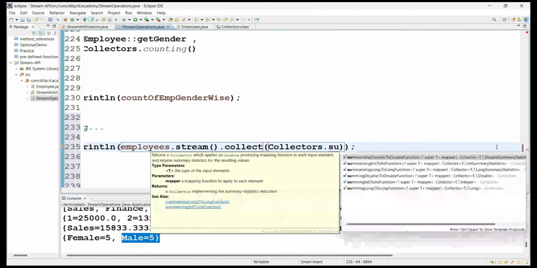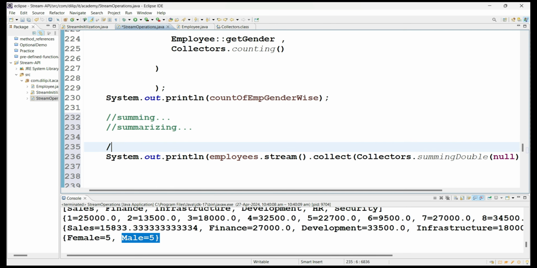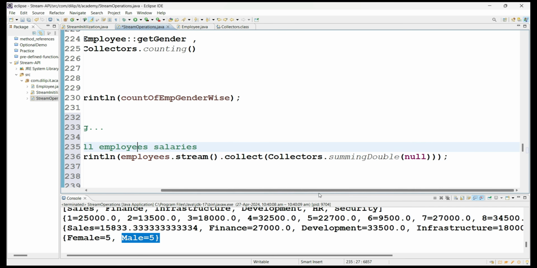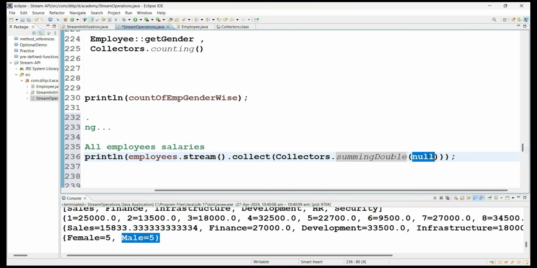So I'm taking summingDouble because I'm going to sum the overall employee salary. My requirement is summing all employees' salaries. Why did I take double? I'm adding all the double values because salary is a double data type we defined inside the Employee class.